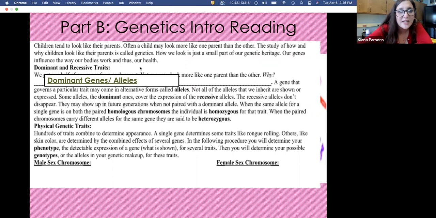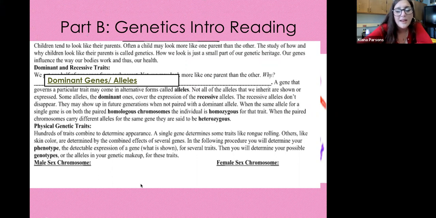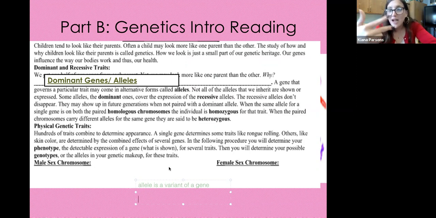And let's just define that term. An allele is a variant of a gene. So let's say one gene governs eye color, which it does. So there are multiple variants of that gene. And the different types, brown eyes, blue eyes, green eyes, are the different alleles for eye color, right? But it's still one gene that governs eye color, but there are different variants of that gene. So that is what an allele is.